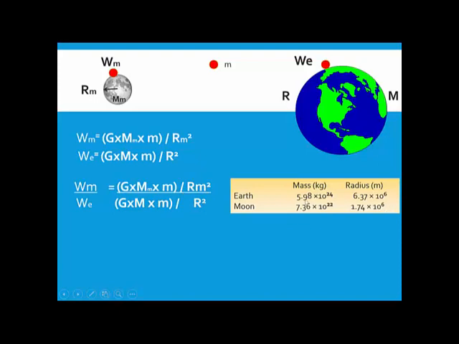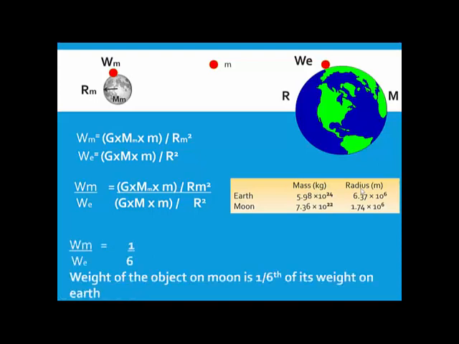So these are the values of the mass of earth and moon and the radius of earth and moon. Then when I substitute these values, I will get the weight of that object on the moon divided by the weight of the object on the earth, which is Wm by We, is equal to 1 upon 6. If you calculate using these values, you will see that everything gets cancelled. You will get 1 upon 6, which means what? The weight of the object on the moon is 1/6 of its weight on the earth.